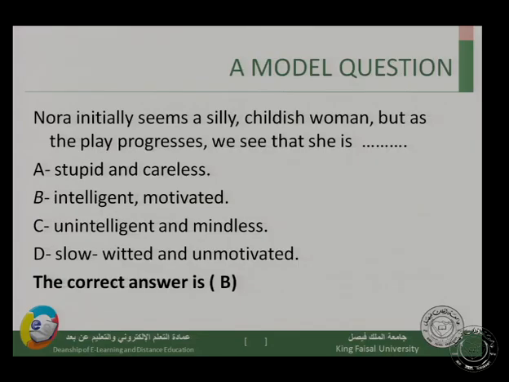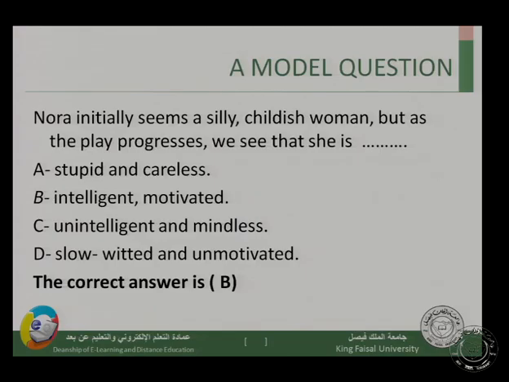Someone who is able to take decisions, someone who is able to leave her husband, someone who is able even to leave her children, someone who is looking for her own self now, someone who is trying to discover her own identity, as we said, and to discover her own potentialities and her own individuality and her own personality, right?